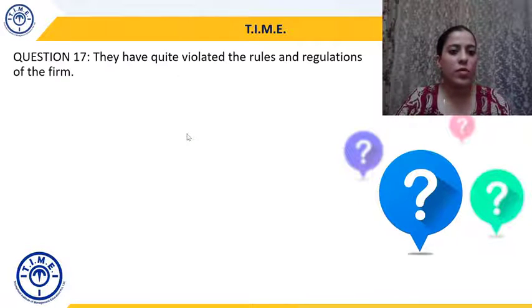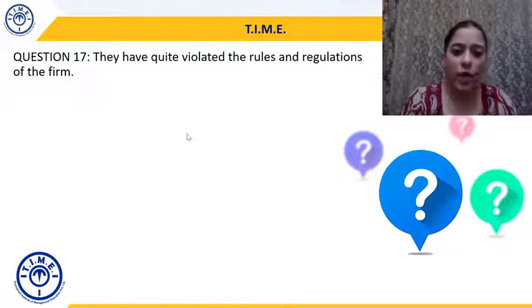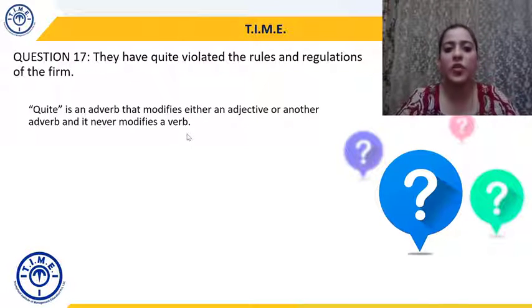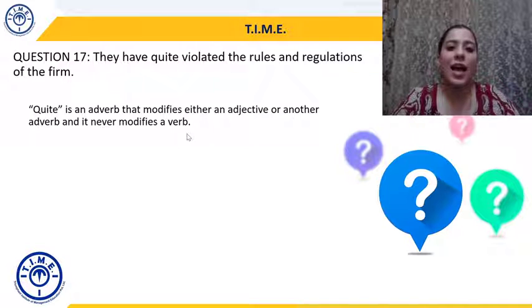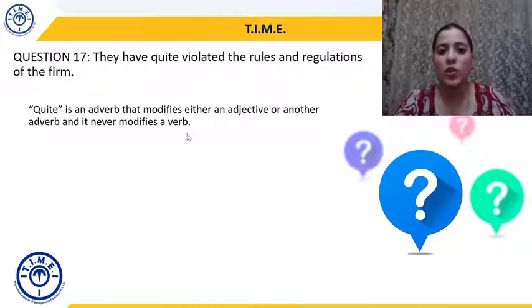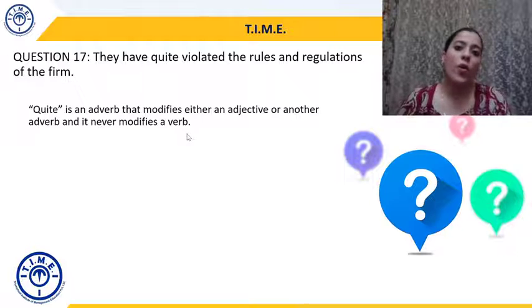Moving to question 17. They have quite violated the rules and regulations of the firm. So the usage of "quite" here is incorrect because it is an adverb that modifies either an adjective or another adverb, but it never modifies a verb. "Violated" here is a verb.